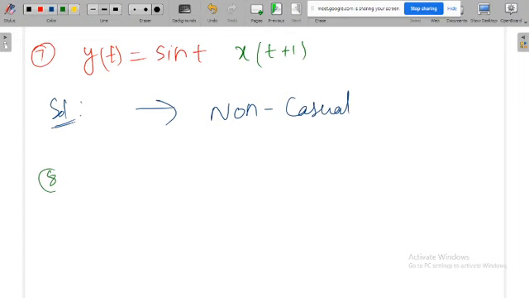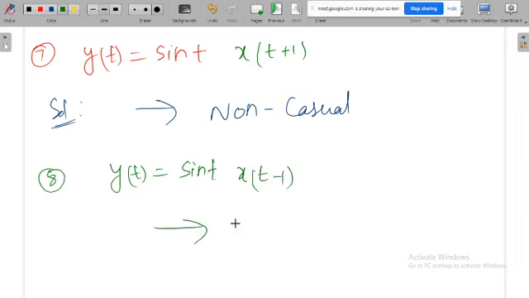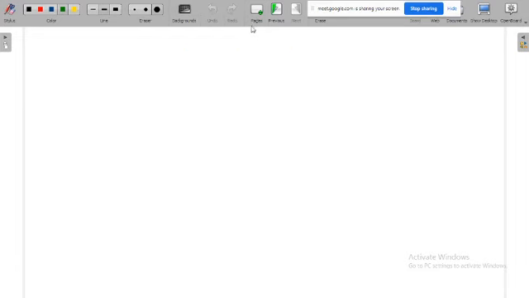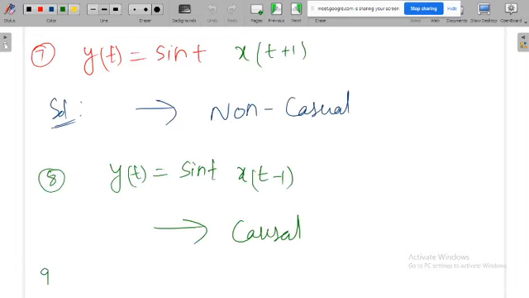Suppose the same question is like this: y of t is equal to sin t times x of t minus 1. Then definitely this is causal, because you have to concentrate on y of t and x of t.